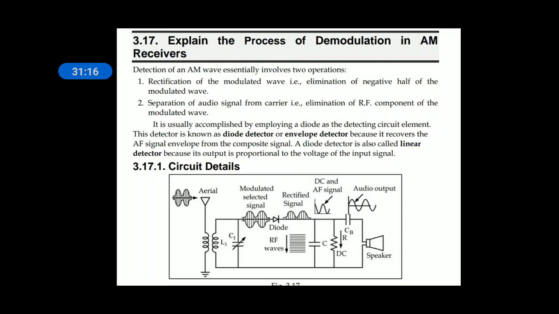There are two stages in demodulation of an AM receiver. One is rectification, the second one is separation of the audio signal. These are the two stages. As you know, an AM signal contains two sidebands, upper sideband and lower sideband. Hence, it requires only one of the sidebands, not two. So you require a process called rectification, that is, all the negative half cycles are to be removed.